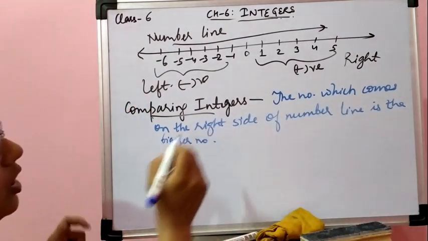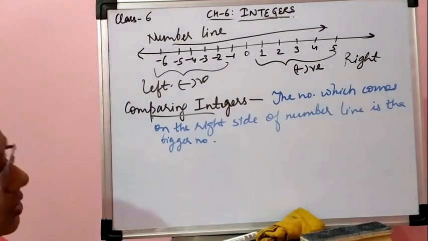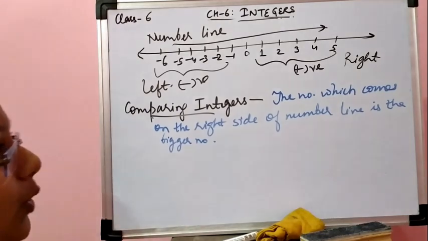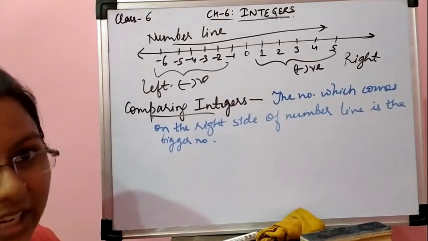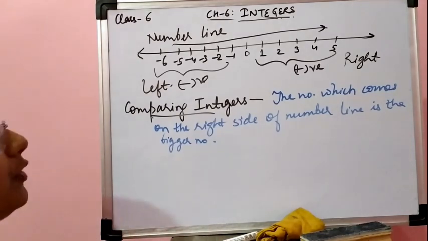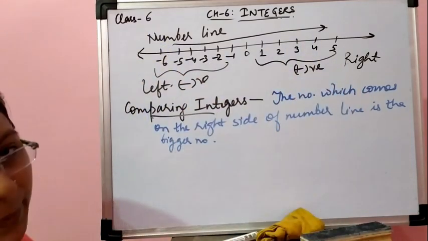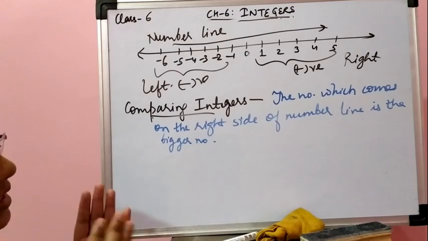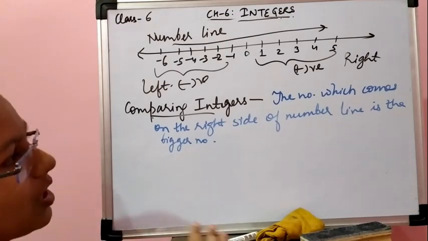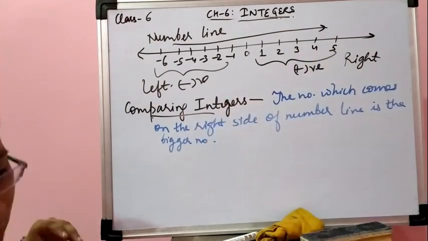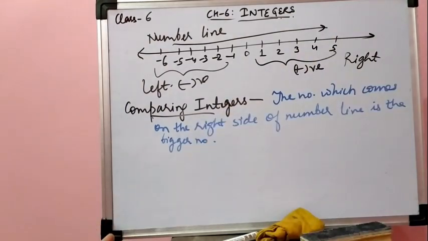Okay, so now I hope that you all have understood what integers are, how integers are related to our daily life, how we can represent integers on the number line, and how we can compare integers. Whenever it is time to compare integers, we have to check which one will come on the right side of the number line. That will be bigger.